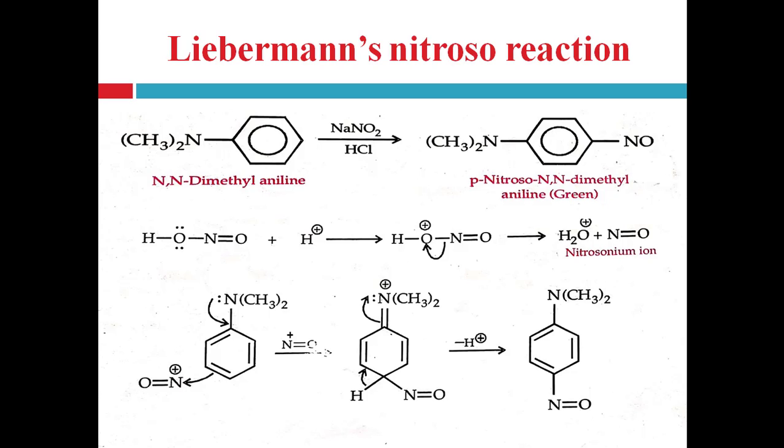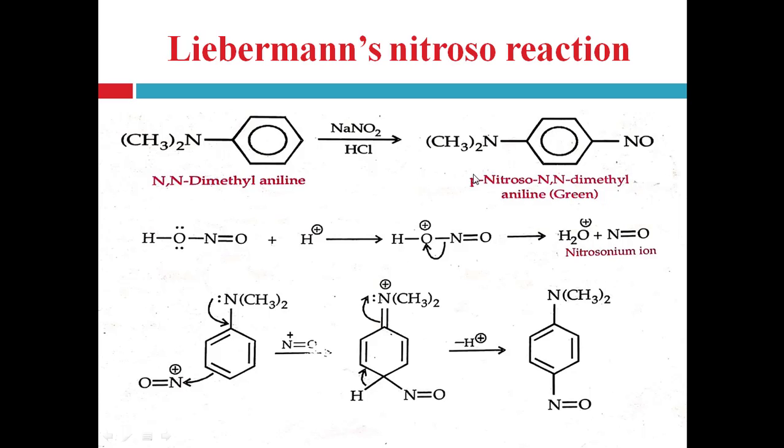Now here the reaction with a tertiary aromatic amine is given. This is not the Liebermann-Nitroso reaction that we have discussed, which is similar in phenol.